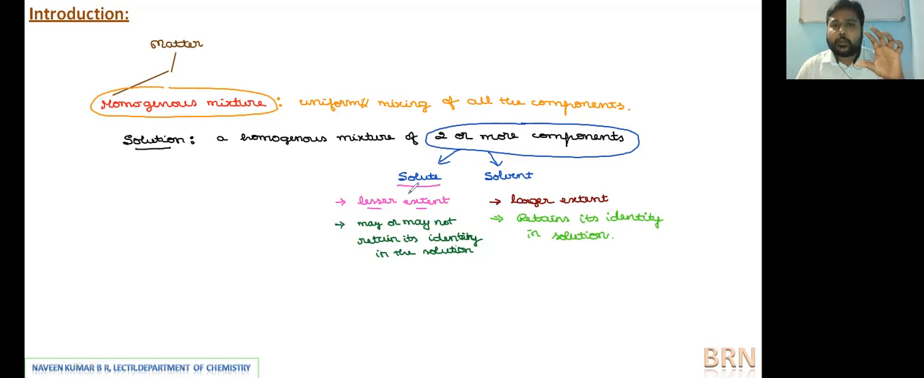So such a component, whether in its pure form as well as in the solution form, if it retains its identity, then such a component is solvent. If it loses its identity, generally, sometimes it may retain, but in the majority of cases it loses its identity, such a component is generally regarded as solute, right? Try to remember such information exactly when you need to understand the solutions in detail, right?